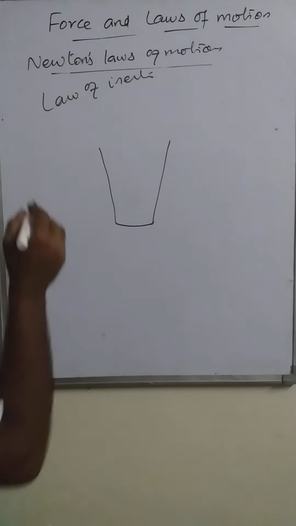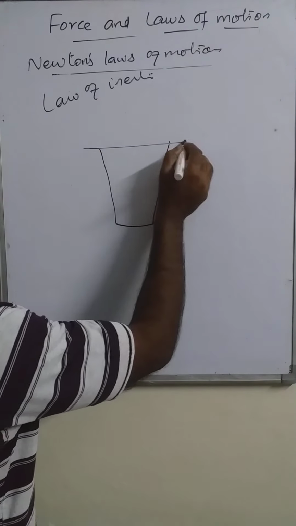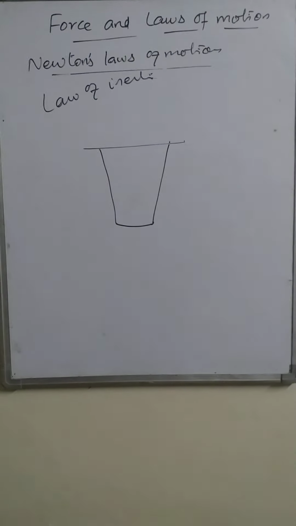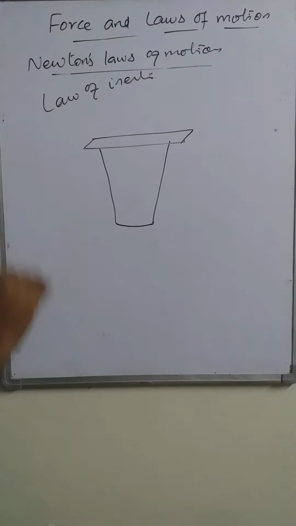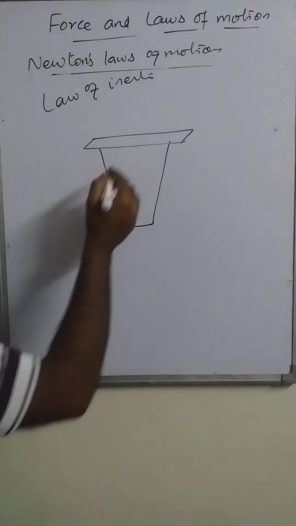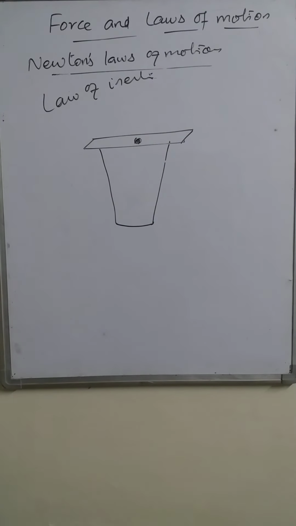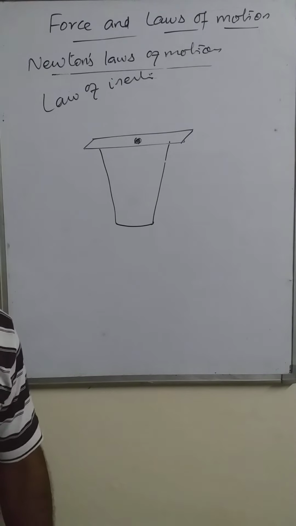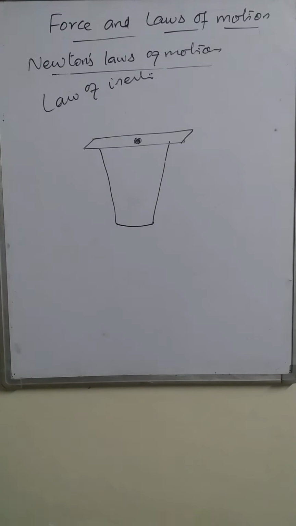Now, on the upper part of this glass, put a small cardboard. ठीक, cardboard रख दिया. Now at the middle part of the cardboard, put a small thing, a coin. On the glass, a small cardboard is placed and a coin is placed over it.